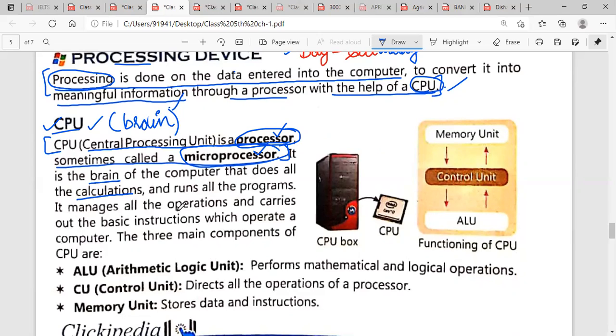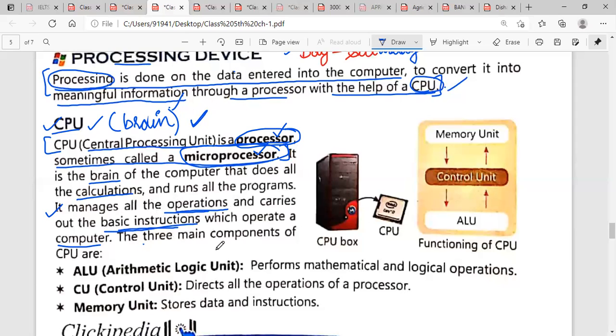It manages all the operations and carries out the basic instructions which operate the computer. Another job of the CPU is that it will manage all the work, all the operations, and carry out the basic instructions which operate a computer. It will look at each and everything, to check that everything is going well inside the computer, because it is the main part of the computer. So that's why we call it the brain of the computer.